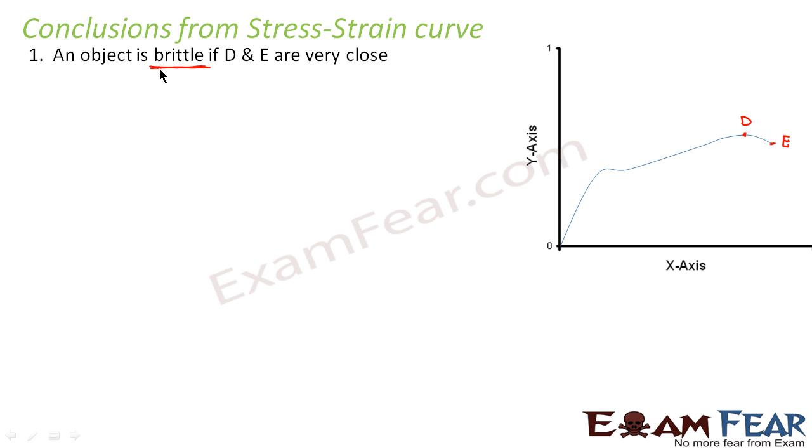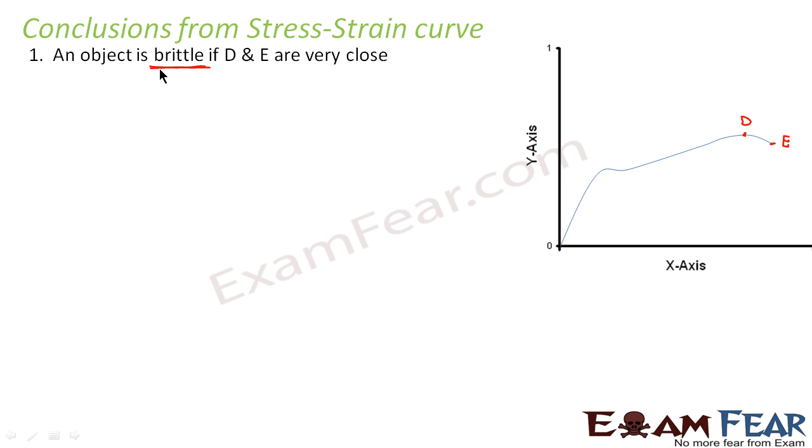So if you draw the stress strain curve of a substance which is brittle, you will see that the point D and the point E are very close. The closer point E is towards point D, the more quickly the fracture will occur. If point E is very close to point D, that means fracture will occur very quickly. So the body will break down very quickly.